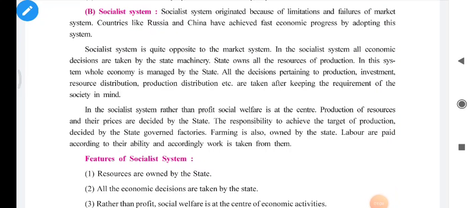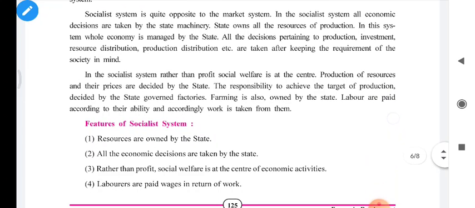Socialist system originated because of the limitations and failures of the market system. So, the failure of one system led to the discovery of a new system. The socialist system is an output of the failure of the market system. Countries like Russia and China have achieved fast economic progress by adopting this system. The socialist system is quite opposite to the market system, as already told in the first paragraph of the market system, that both the systems are opposite to each other.